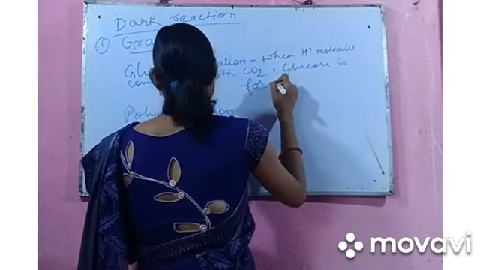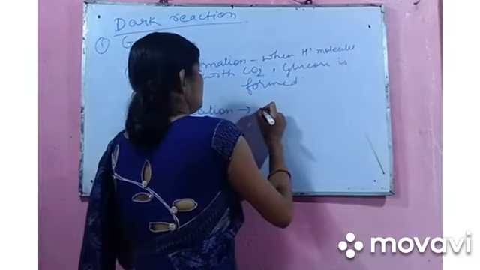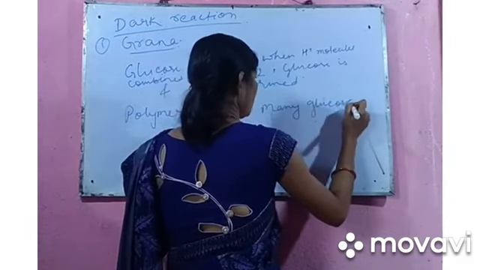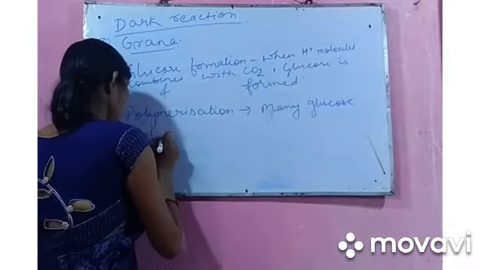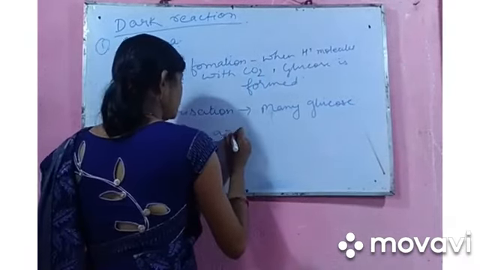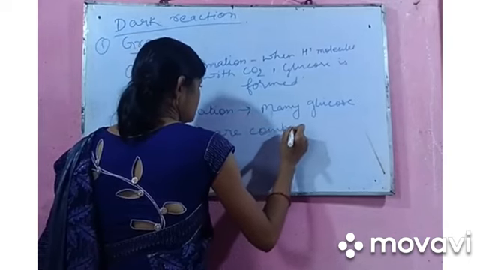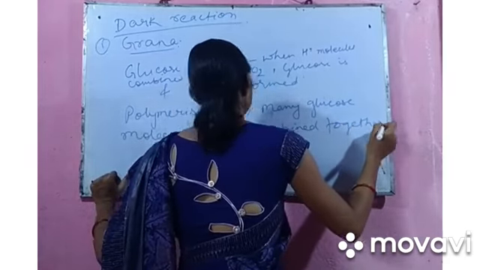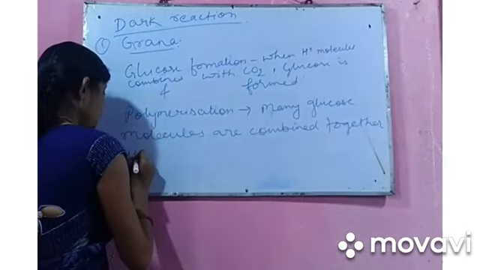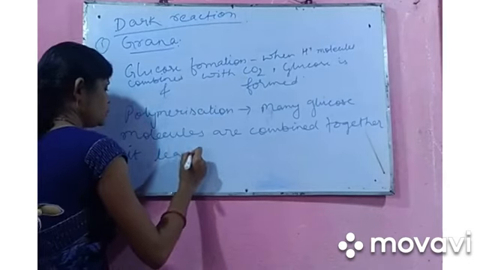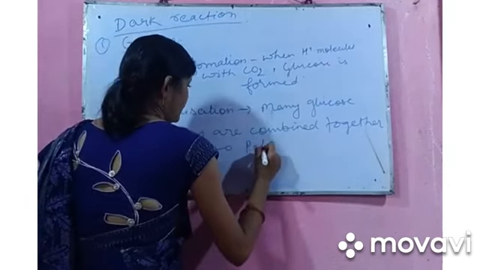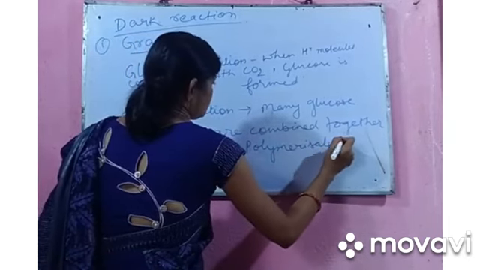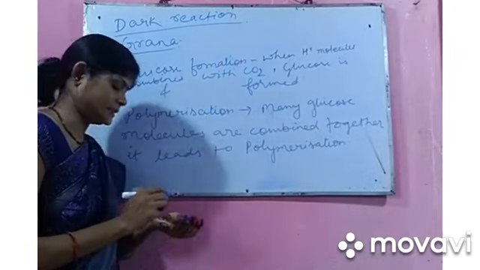But when many glucose molecules are combined together, it leads to polymerization. And the dark reaction completes. Thank you.